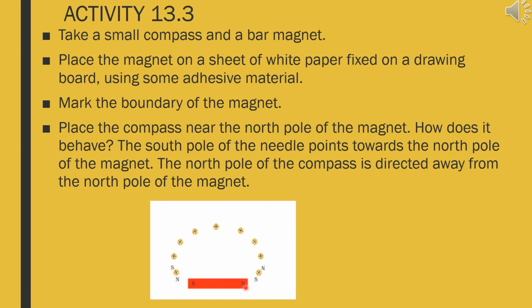Near the north pole of a bar magnet, there is a compass whose south pole is made in the direction. Whereas near the south pole of a bar magnet, the north pole of a compass is made in the direction. Let us understand further.